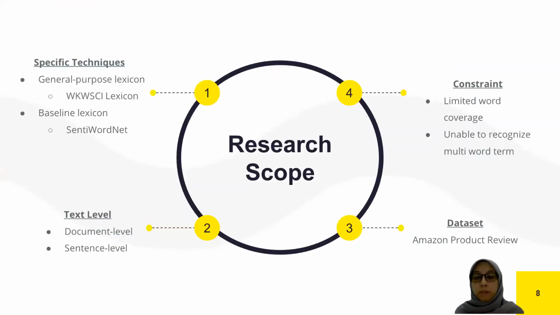This project will cover the WKWSCI lexicon and its baseline, which is SentiWordNet, on document and sentence level. The constraints would be limited word coverage for the lexicon corpus, and it would be difficult to recognize multi-word terms, and the dataset that will be used in this study is the Amazon product review dataset.